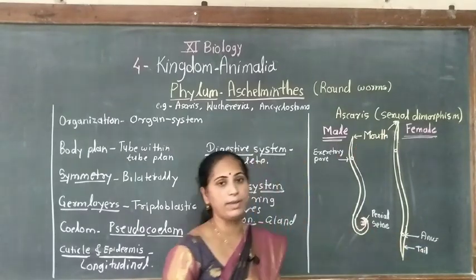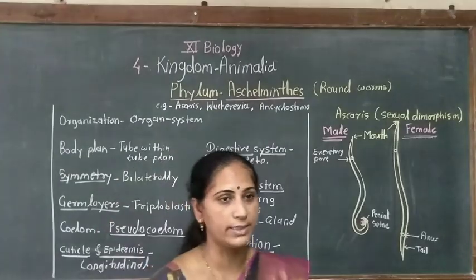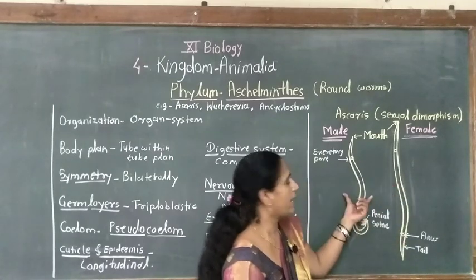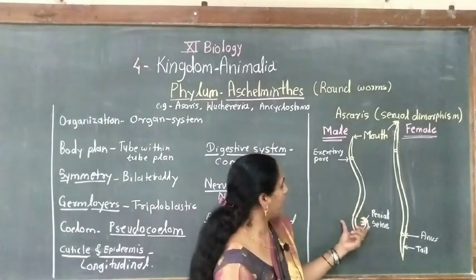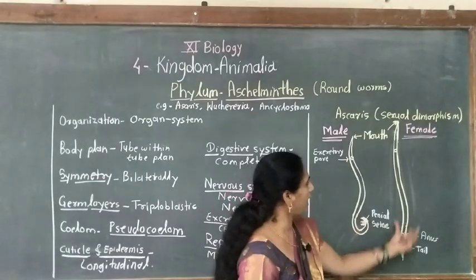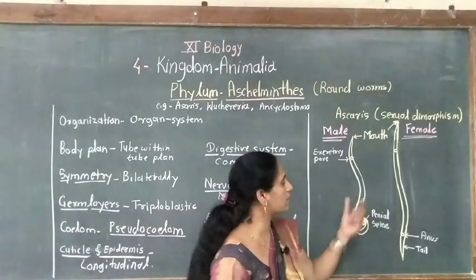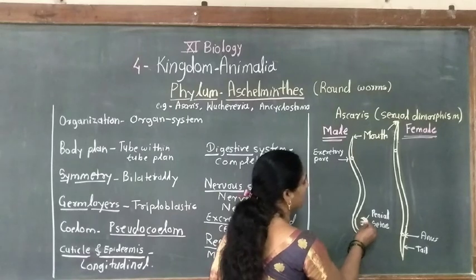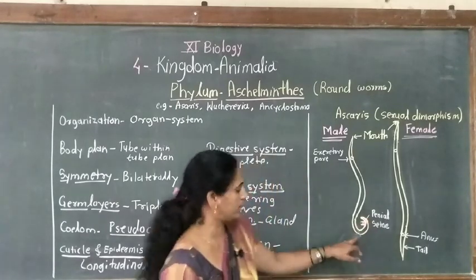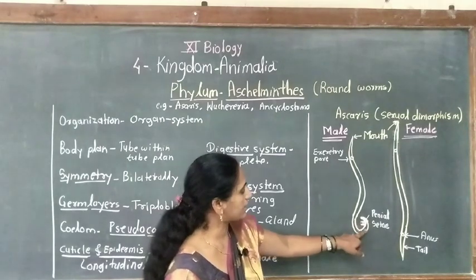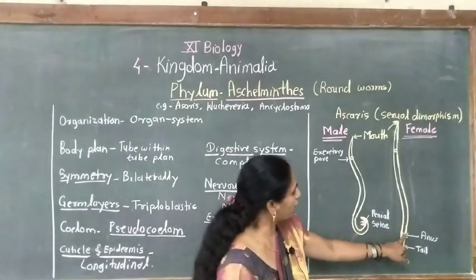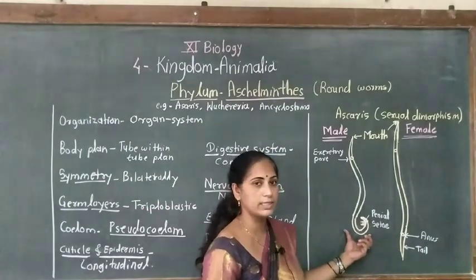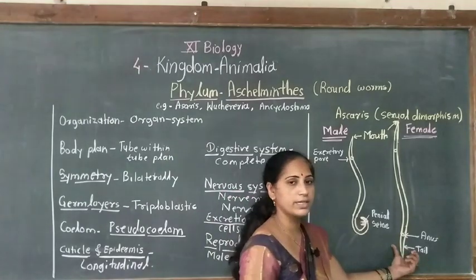How can I identify the male? The male is of short length. See here in this diagram, the first diagram is the male Ascaris and the second is the female. The male is shorter than the female, and the female is longer than the male. So this is the difference in length. Second difference: the posterior end of the male Ascaris is curved, whereas in the female the posterior end is straight.